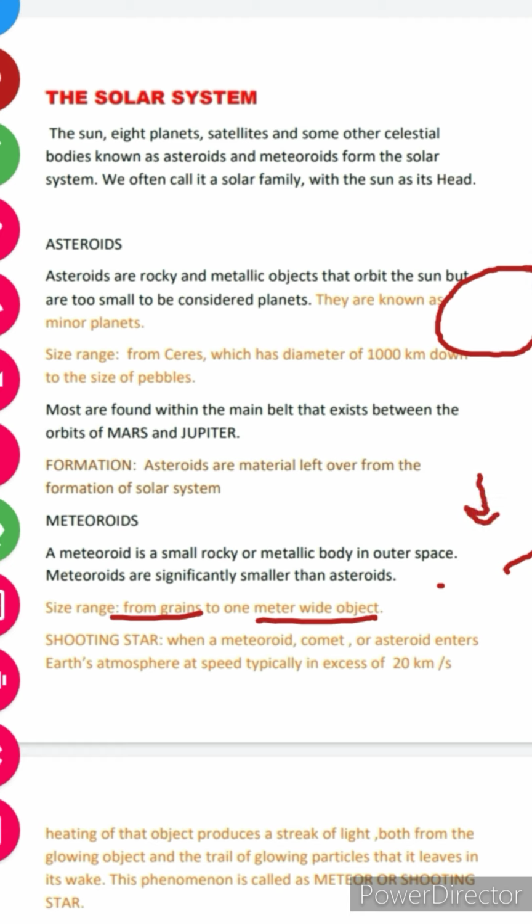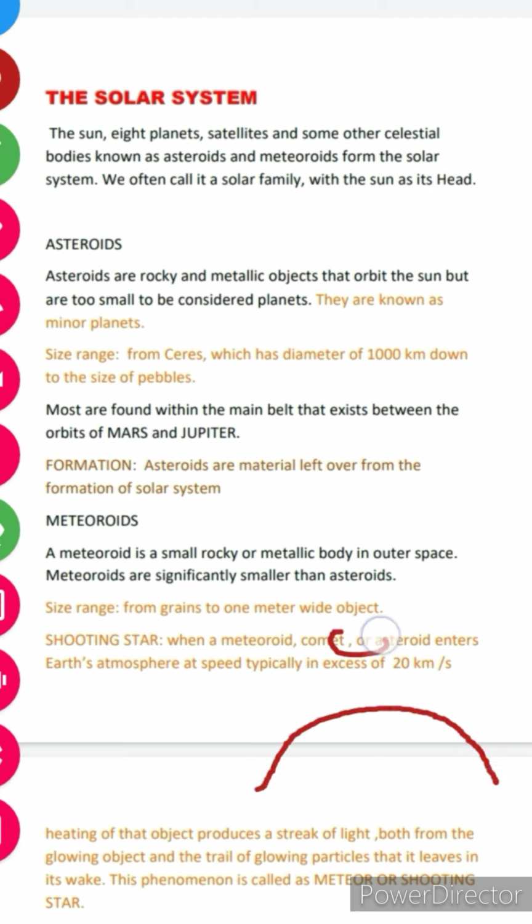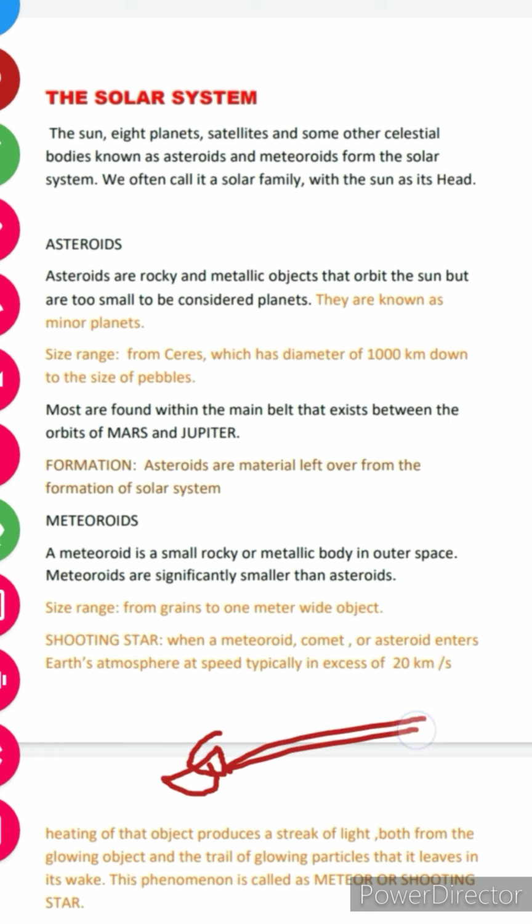Now, what is a shooting star? Have you ever seen a shooting star in the sky? So, today we have a definition and a proper explanation of what a shooting star is. When a meteoroid, comet or asteroid enters Earth's atmosphere at speed typically in excess of 20 km per second, heating of that object produces a streak of light both from the glowing object and the trail of glowing particles that it leaves in its wake. This phenomenon is called a meteor or shooting star.